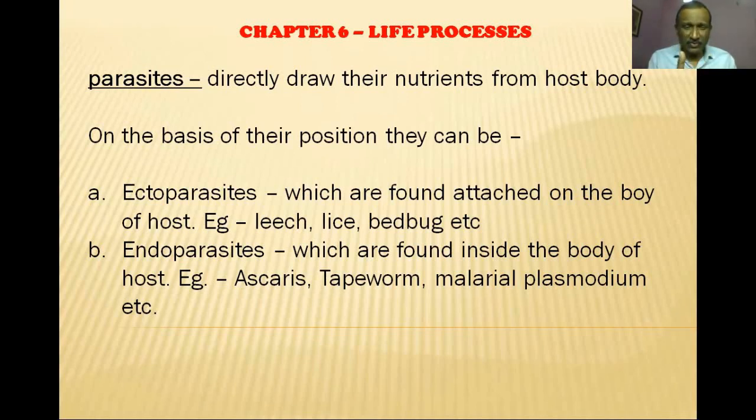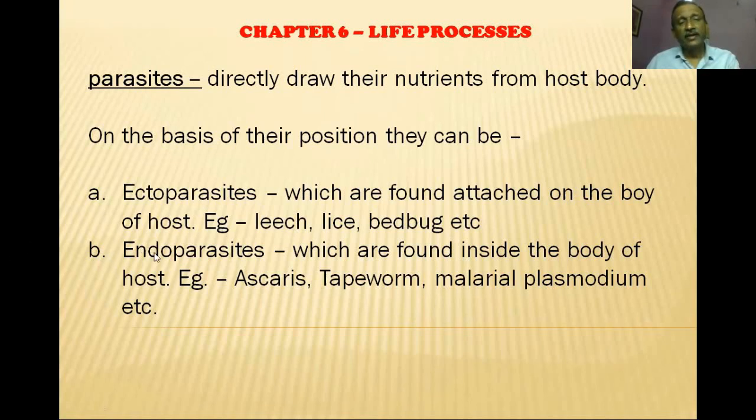Okay, now parasites are further classified into two types, based on where they are located on the body. If they are located on the body of the host, they are called ectoparasites. Examples of ectoparasites are leech, lice, bedbug, etc. Remember, mosquito is not a parasite. ये याद रख लेना आप, mosquito is not a parasite because mosquito is not deriving food for its own. Rather, it is sucking our blood in order to rear its eggs. Okay, so it requires our RBC for reproduction, not for nutrition.